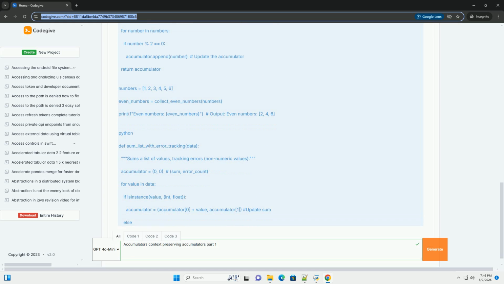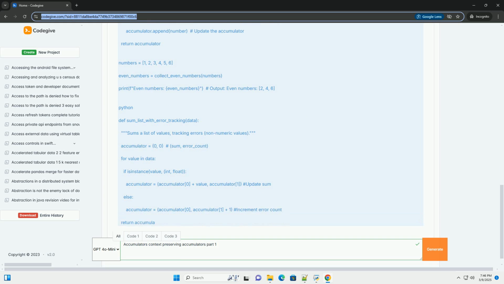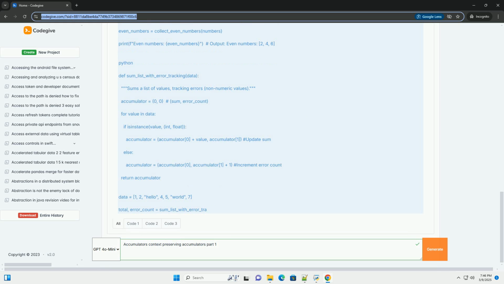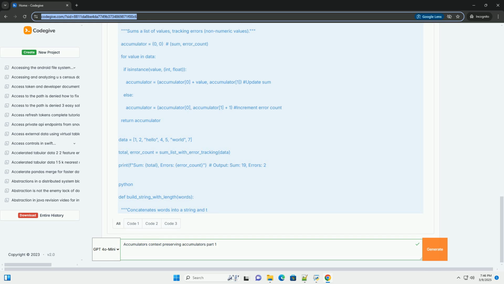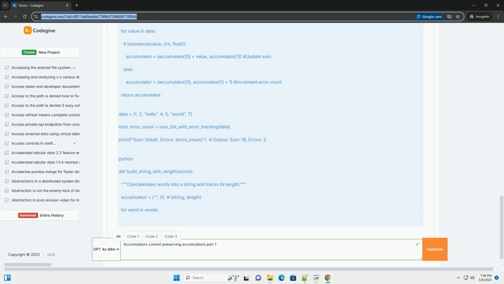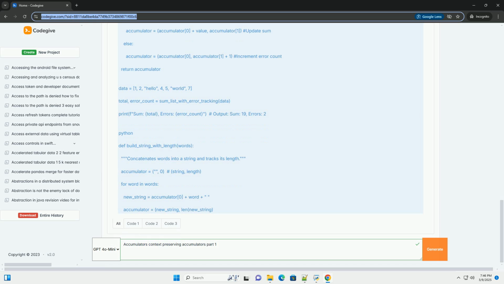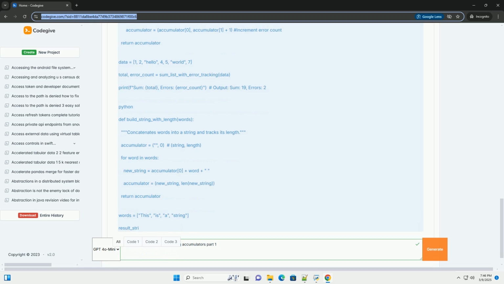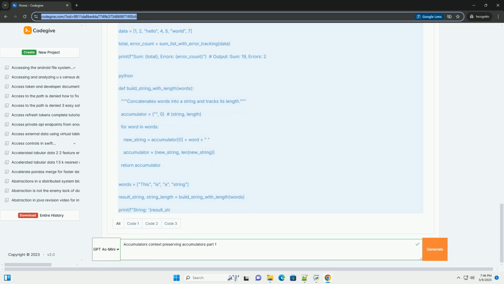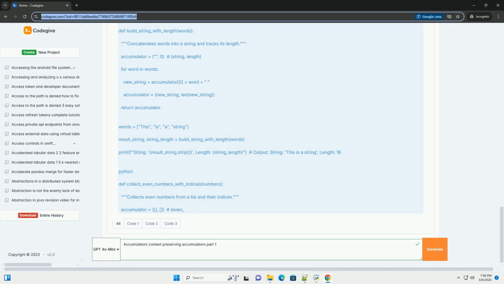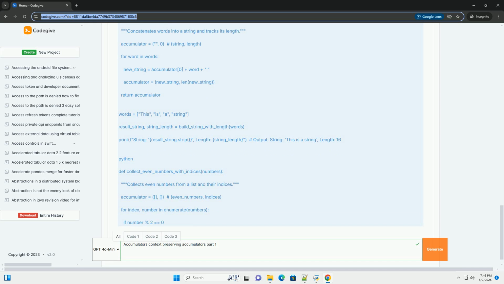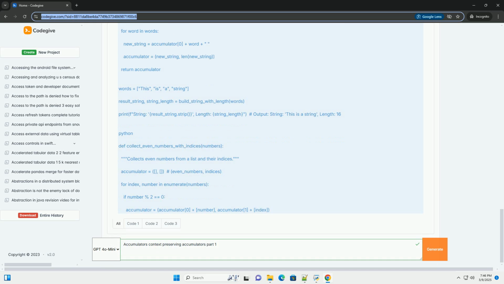What is an accumulator? At its core, an accumulator is a variable or data structure that progressively collects and aggregates values over time or across iterations. It's a fundamental concept in programming, especially in scenarios where you need to perform a calculation or gather information incrementally. Think of it as a running total, a string builder, or a list that's constantly being appended to.